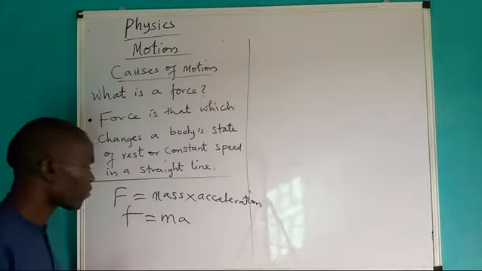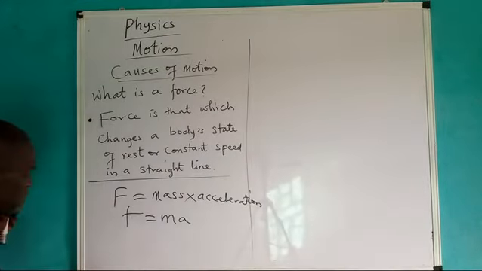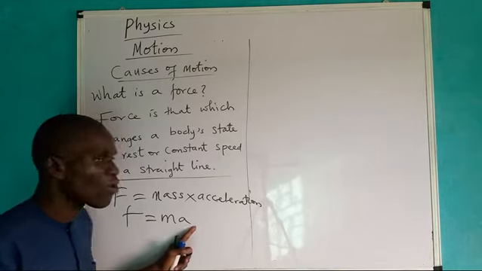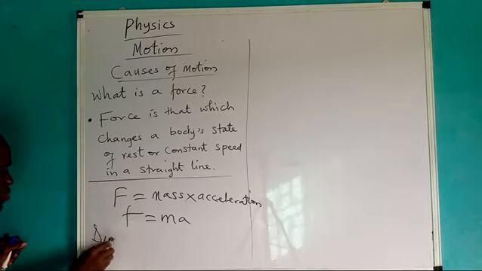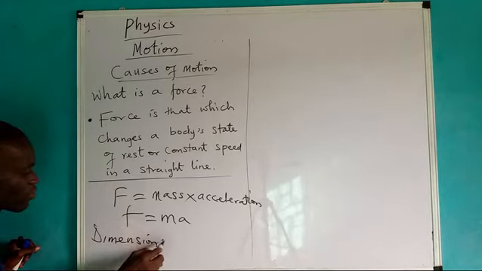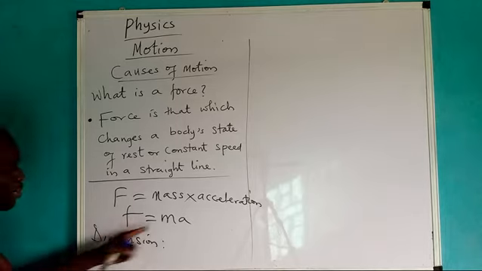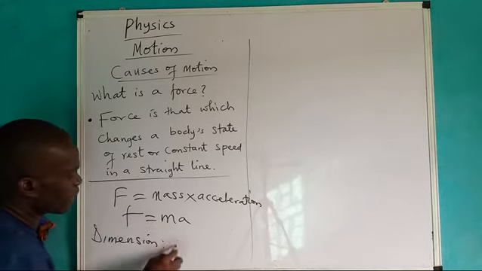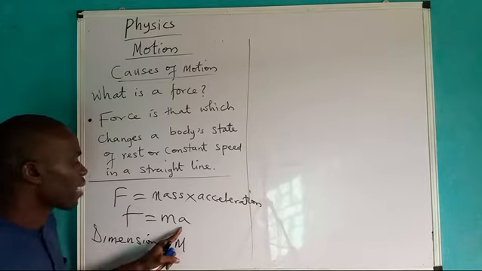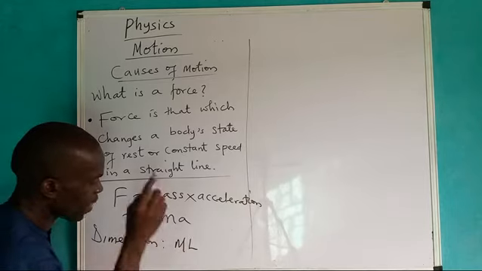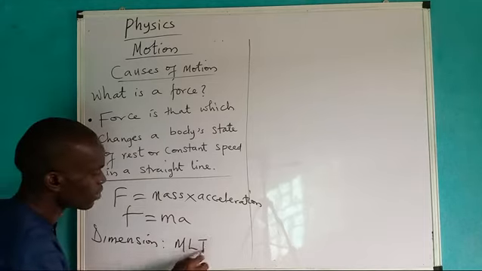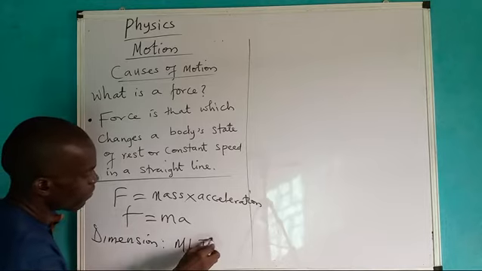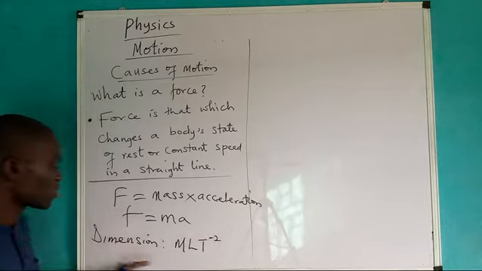And now, what is the dimension for force? You remember I've taught you dimension before. Let us look at the dimension for force. The dimension for mass is simply M, capital letter M, while the dimension for acceleration, remember I've given you before, go back to the other class I've had on acceleration, we said it was LT to the power minus 2. This is the dimension of force.